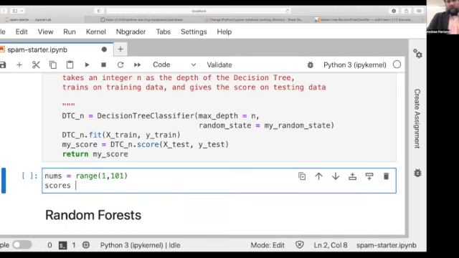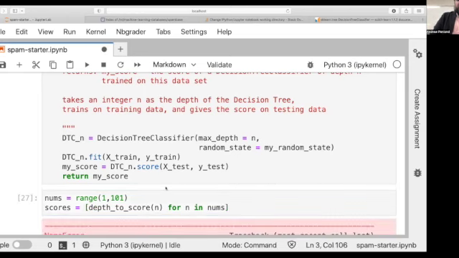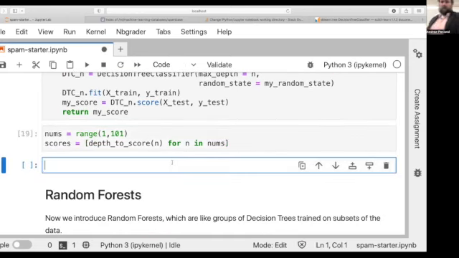And then I could have scores equal depth to score in nums. This range operator makes this be numbers from 1 to 100, and scores is now going to be the score that we got for each of those. So now I'm going to make a data frame, and I'm going to use the fact that you can construct a data frame coming from a dictionary.